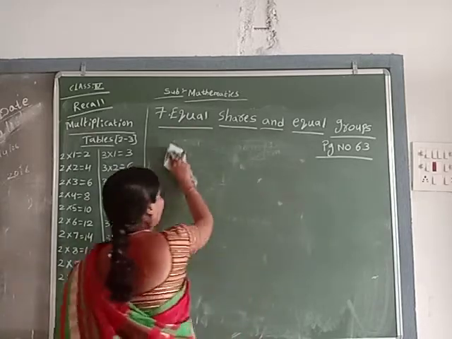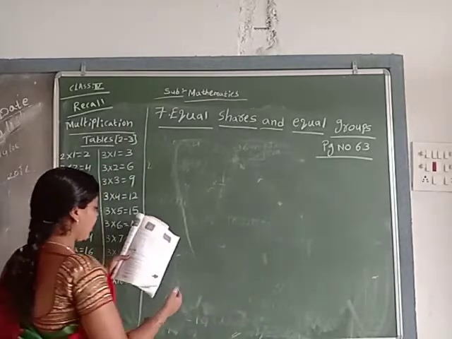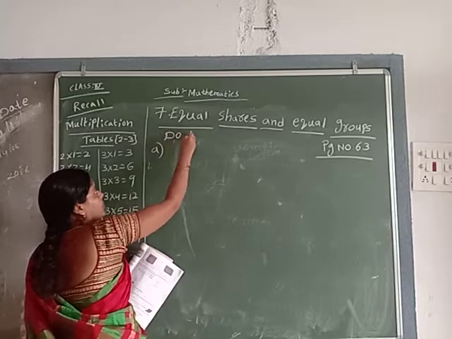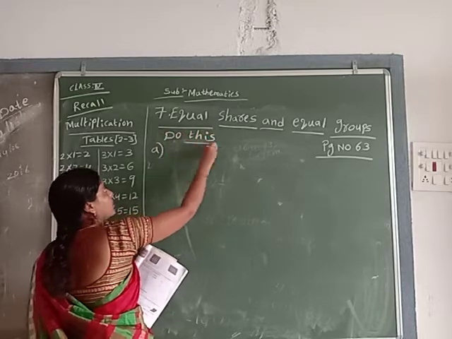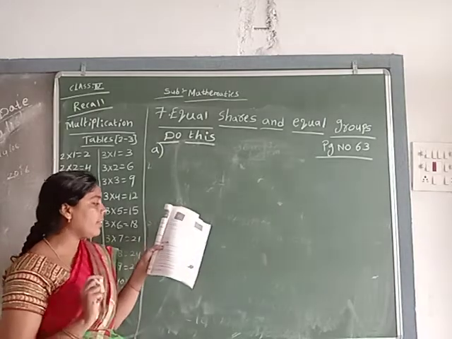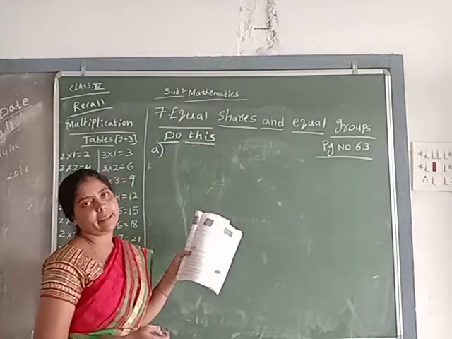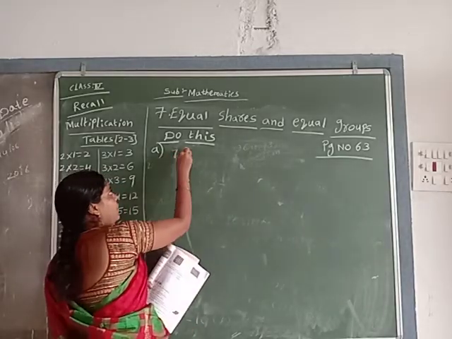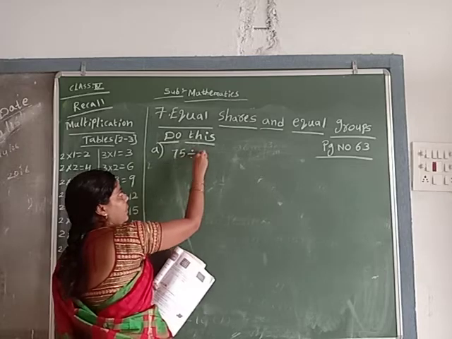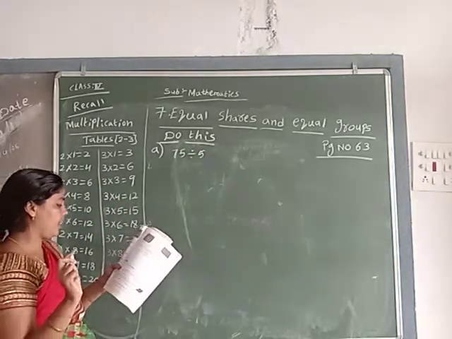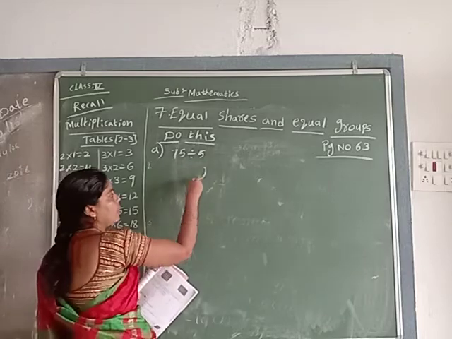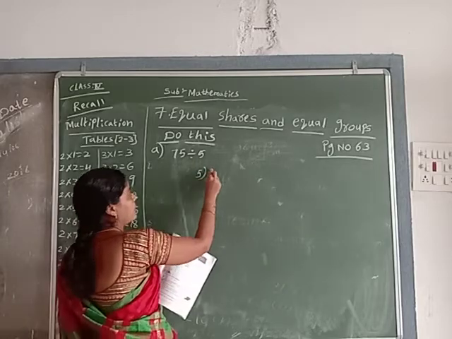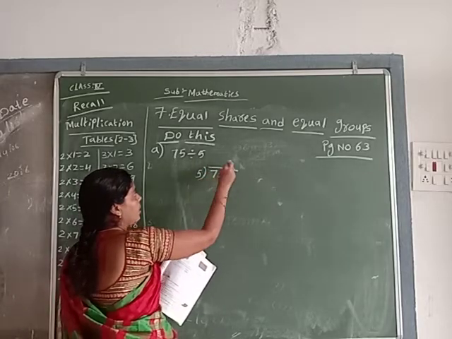So I will do problem C. First one. Do this problem: divide and check by multiply. Divide and check by multiply. A, 75 divided by 5. 75 divided by 5 is given. First of all, how to write? 5 here. 5 is the divisor. 75 is the dividend. Quotient is here.